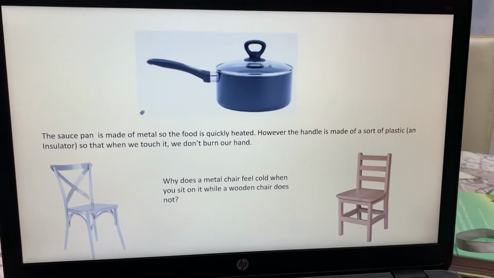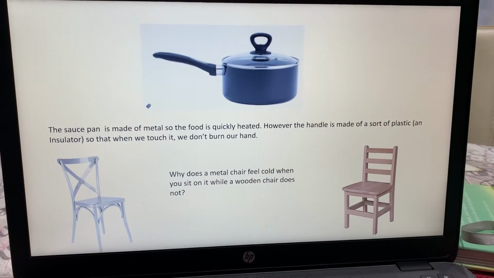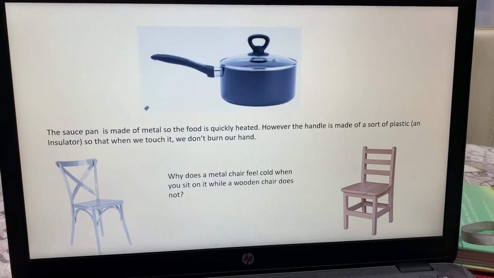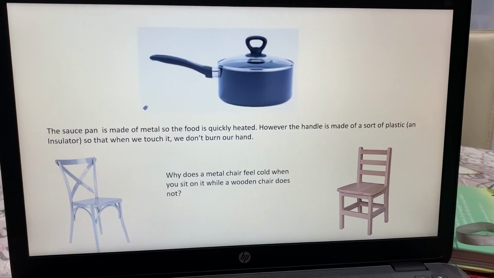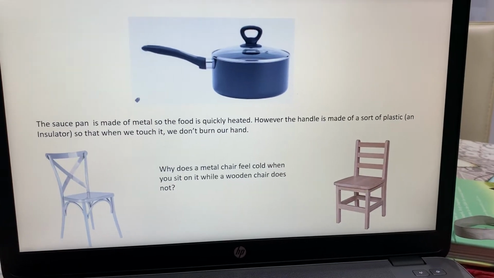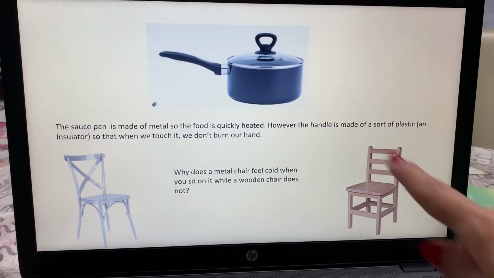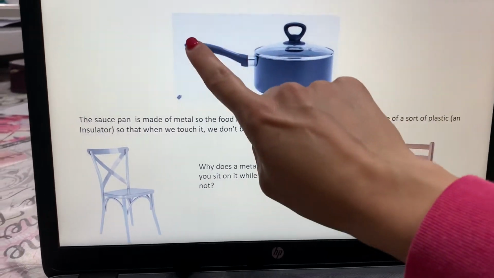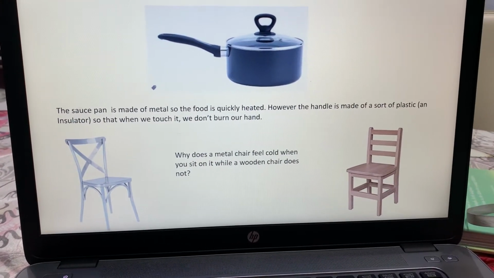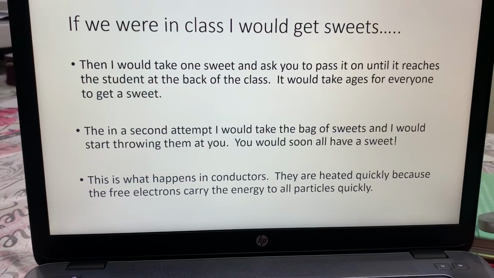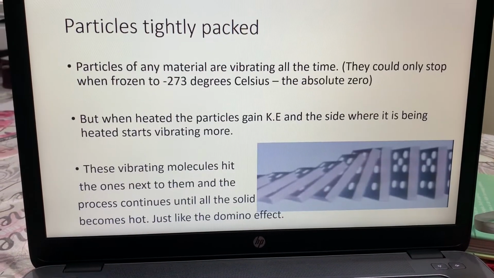But we know that there are certain materials that get heated very quickly and certain materials that don't. For example, if we look at the saucepan, you know that when you cook, the saucepan becomes hot, but the handle doesn't. Let's go a bit back.